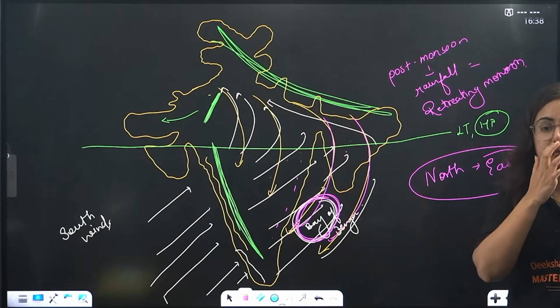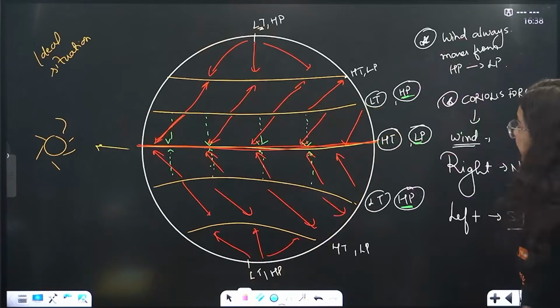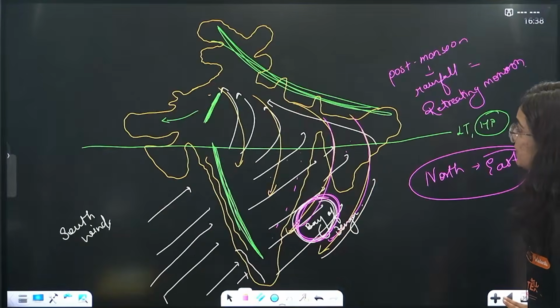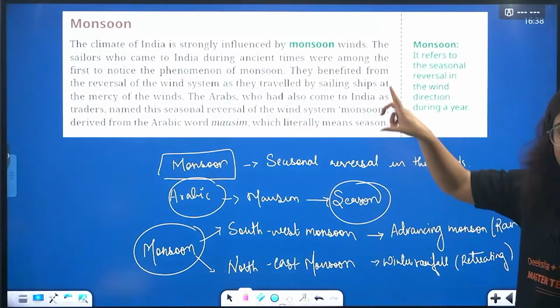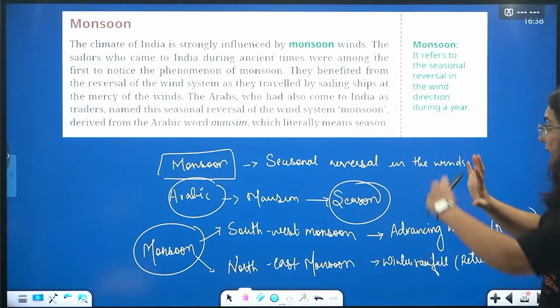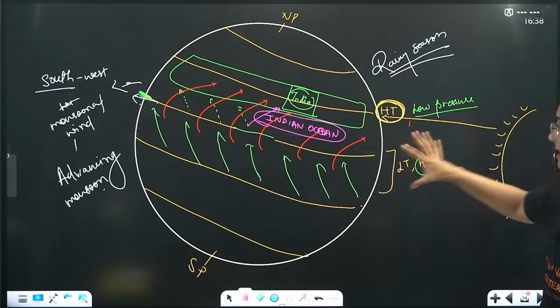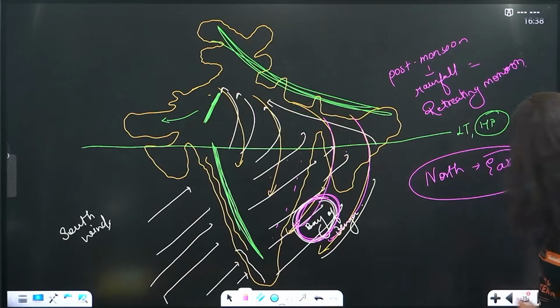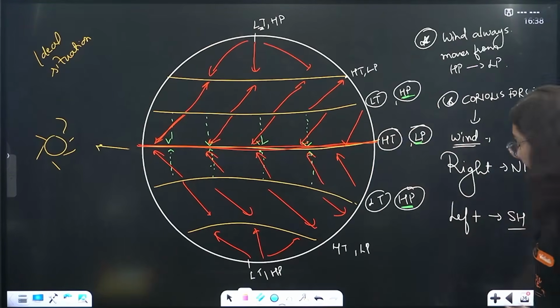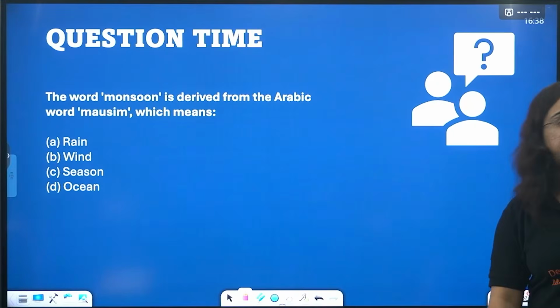I hope that now every picture is clear to you. Coming towards the main important topic again, that was monsoon. Everything is clear. We studied all the parameters, how monsoon actually happens and how the winds influence it.